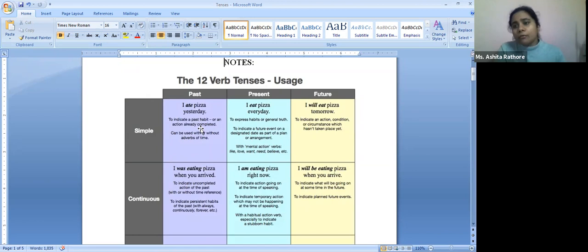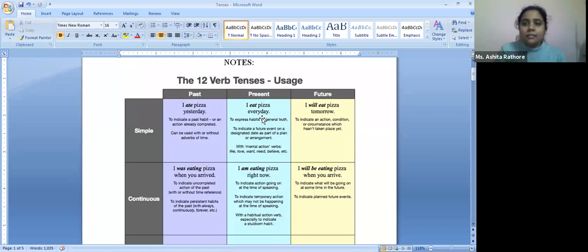Something that might have been your habit in the past, or a regular action of the past, but is completed. Yes, simple tense is pretty easy. In whichever time frame we are going to use it, it's going to talk about that particular action and nothing else. It will just simply tell you that the verb is taking place. So when we are talking about past, again, the action has just simply happened, it is over, and you use it. Next, when we come to the present tense, what happens?